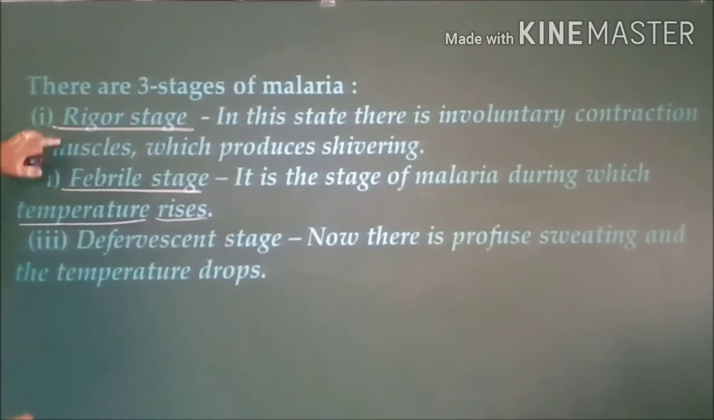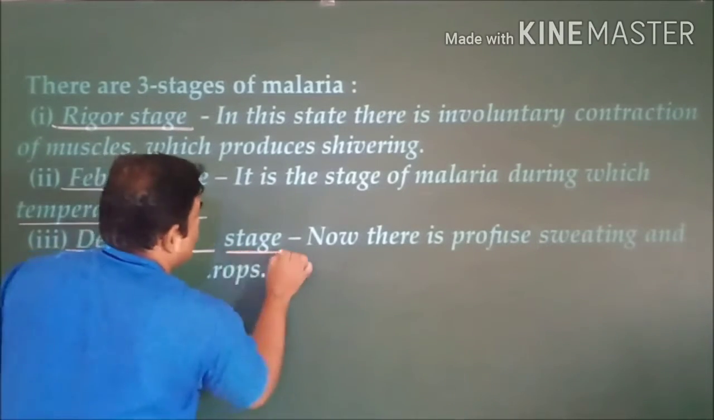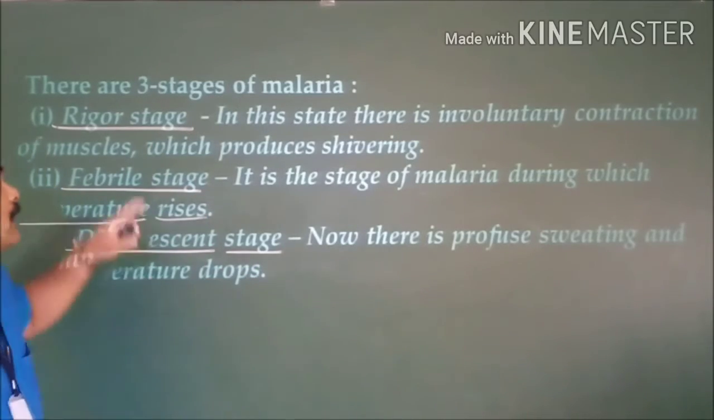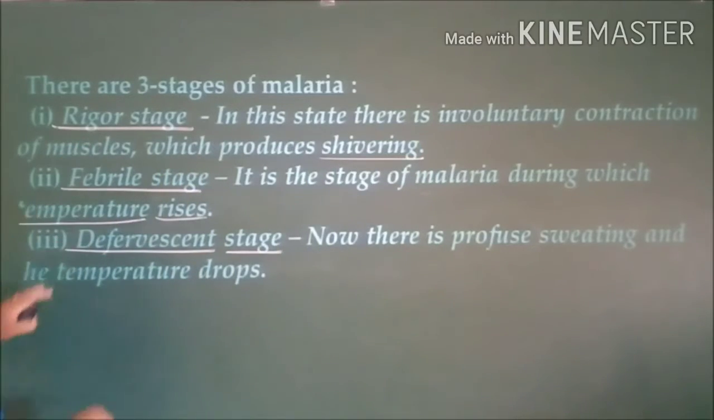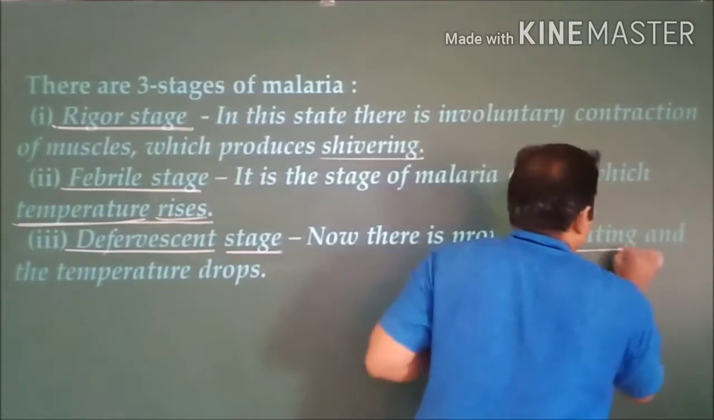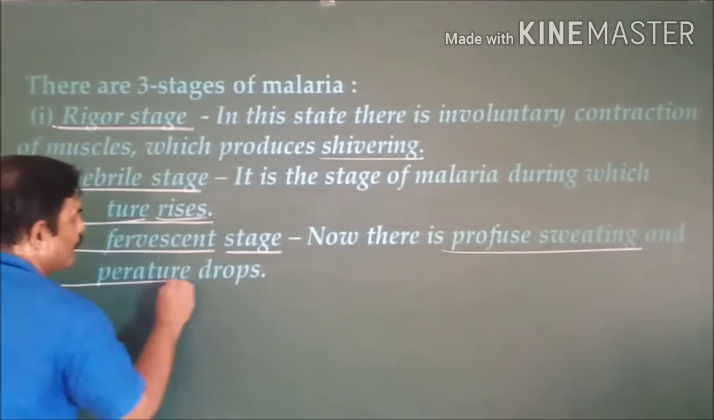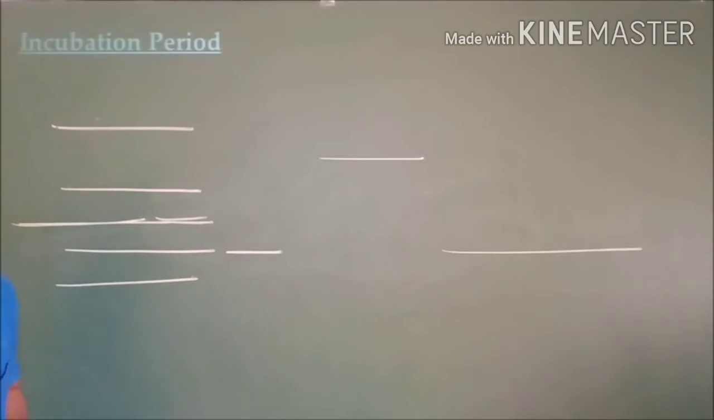I said rigor stage, febrile stage, and defervescent stage. In the first, shivering takes place. In the second, the temperature rises, meaning he will suffer from high fever, whereas in the third, profuse sweating takes place and the temperature drops greatly. So these are the 3 stages of the malaria parasite.